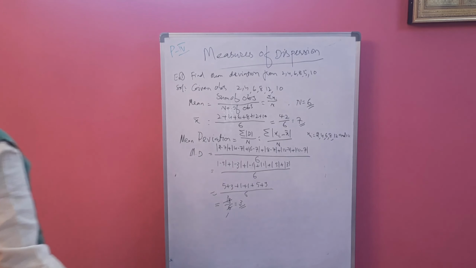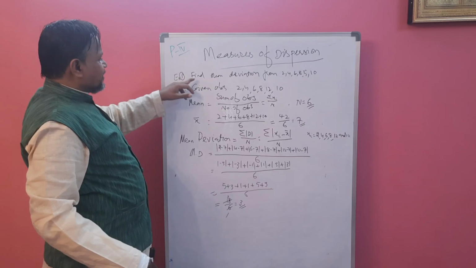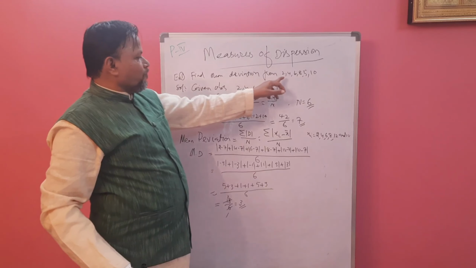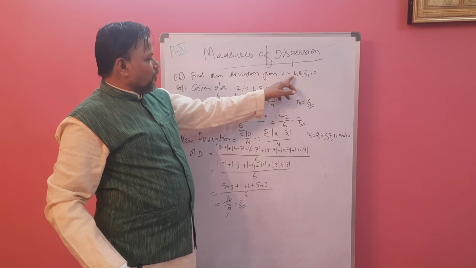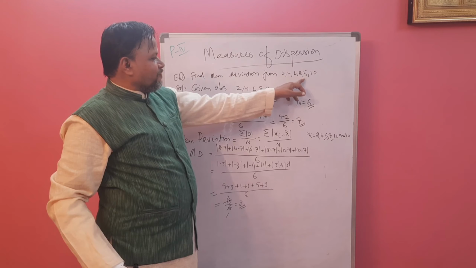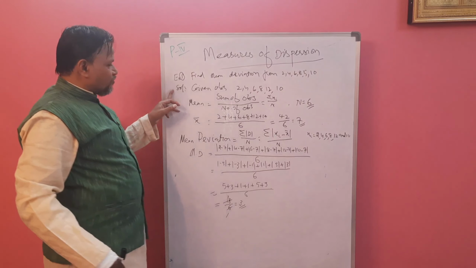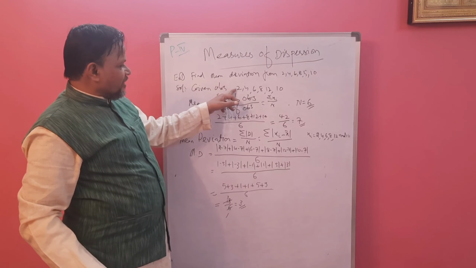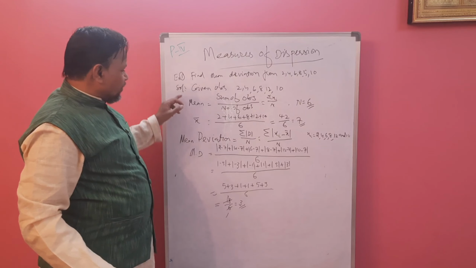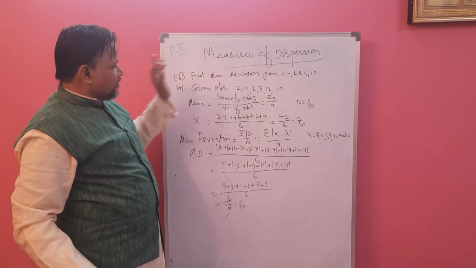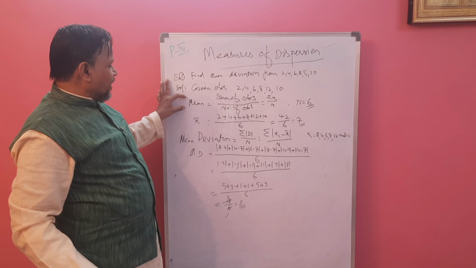Now we are going to find the mean deviation of the observations 2, 4, 6, 8, 12, 10. Solution. The given observations are 2, 4, 6, 8, 12, 10. To find mean deviation, we have to find the mean.